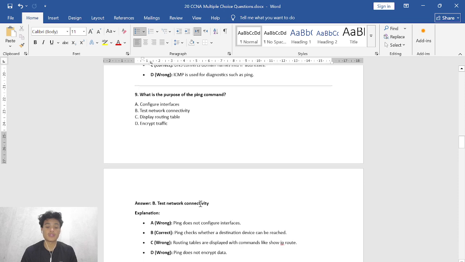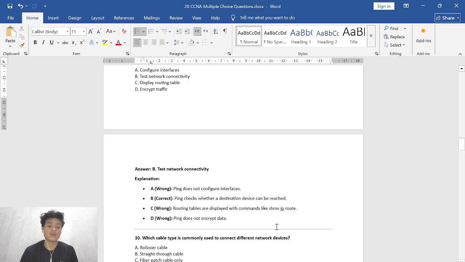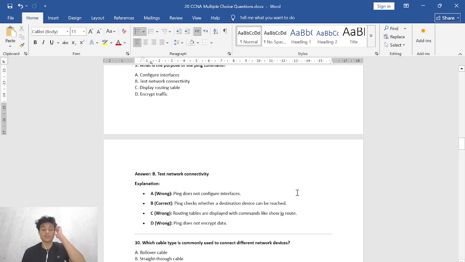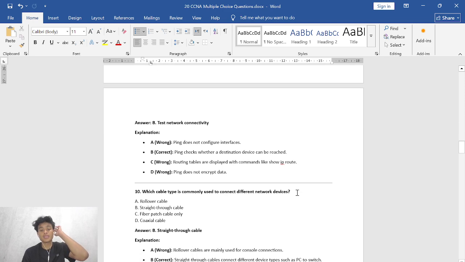Test network connectivity. So A, why is it wrong? Because ping doesn't configure interfaces. And then B, correct, yes. Ping checks whether a destination device can be reached. And then C, wrong, because routing tables are displayed with commands like show ip route. Like I said before, show ip route is when you want to show the IP routing table. And then D, wrong, ping doesn't encrypt data.